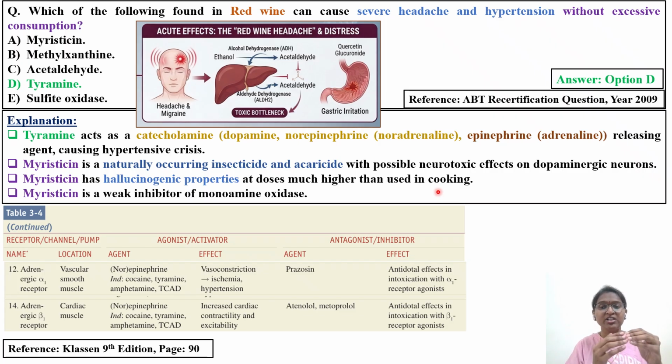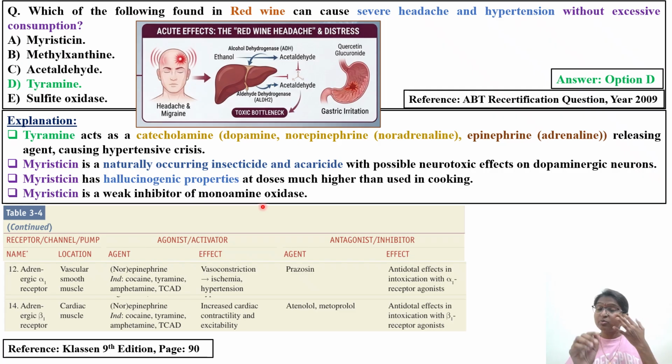But when it is consumed in larger quantities, for example, if a person wants to attempt suicide and takes an insecticide containing a high concentration of myristicin, at that time it is going to cause this kind of adverse effect. But in moderate consumption as part of cooking, it is not going to have any hallucinogenic properties. Myristicin acts as a weak inhibitor of monoamine oxidase. In the subsequent slides we will be discussing MAO inhibitors, monoamine oxidase inhibitors, and diamine oxidase inhibitors also.